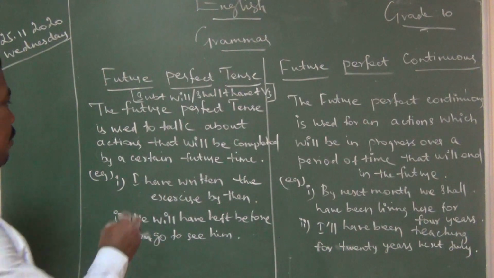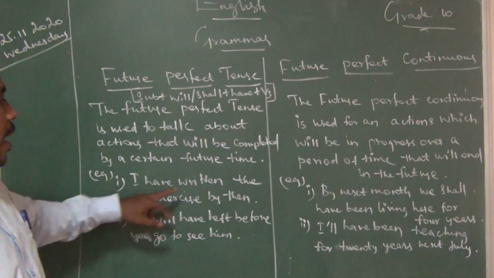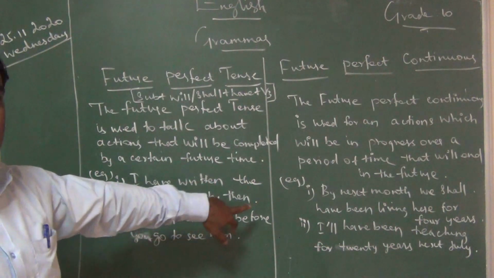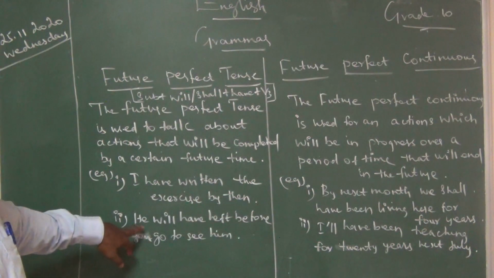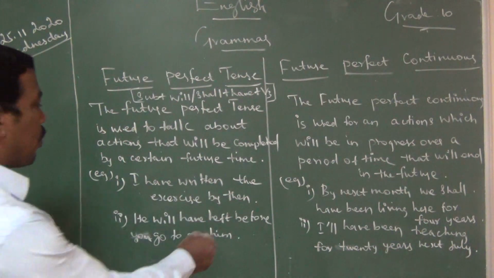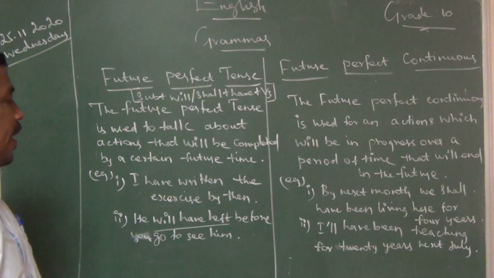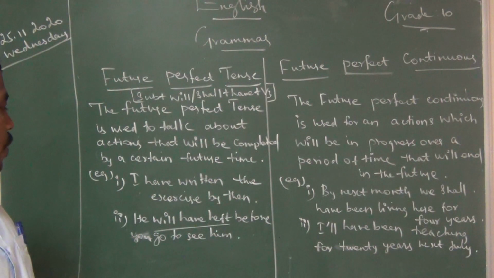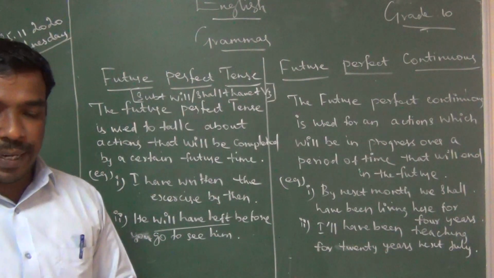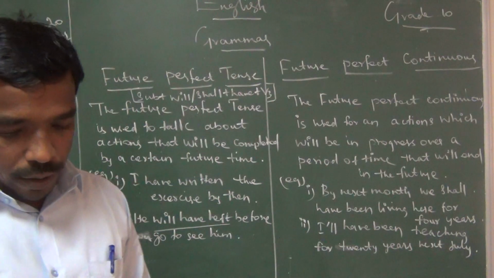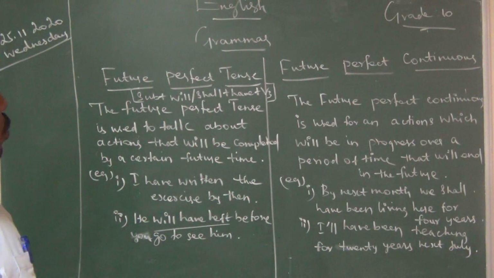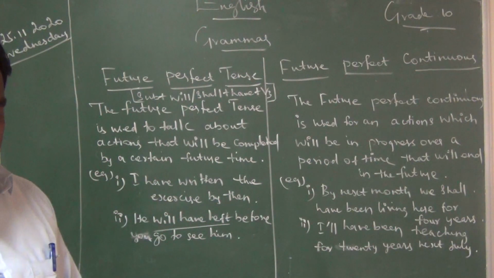"I will have written the exercise by then." Second one: "He will have left before you go to see him." Write fast. For the future perfect tense we have only one rule. Write fast.